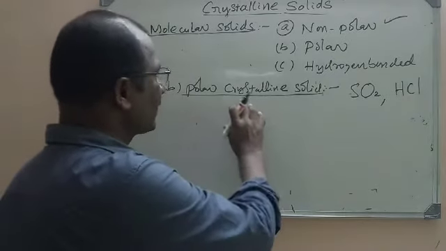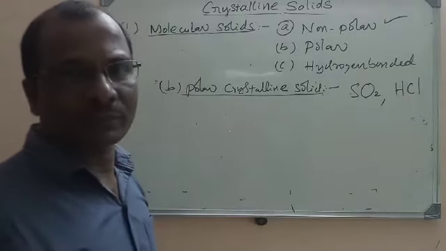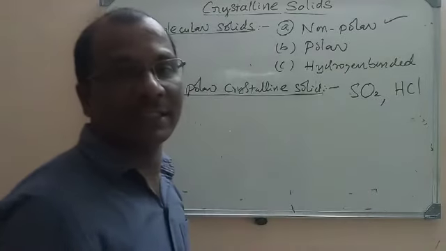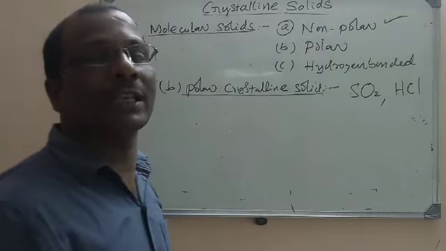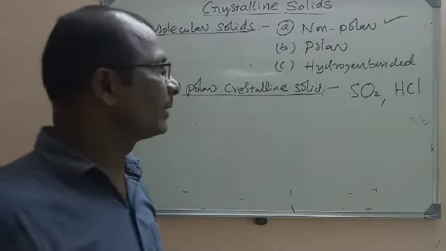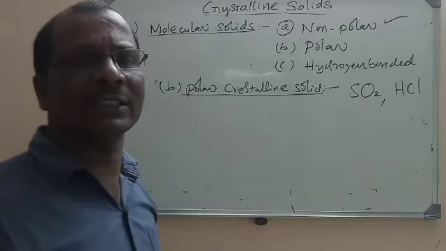So the crystalline solids in which the constituent particles are polar molecules like SO2 and HCl, where polar covalent bonds exist. And what are the forces present between these particles of these crystals?